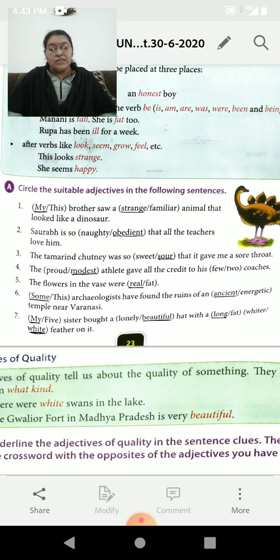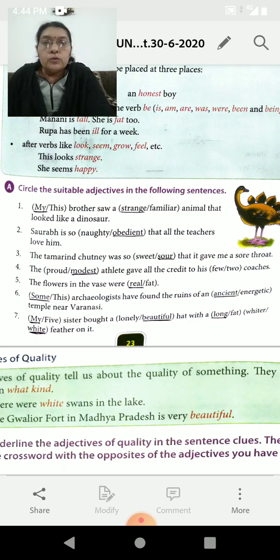The tamarind chutney was so sour. Do you like it, students? Tamarind, katti katti imli. The modest athlete gave all the credit to his two coaches. Their two coaches. I forgot to underline, children.